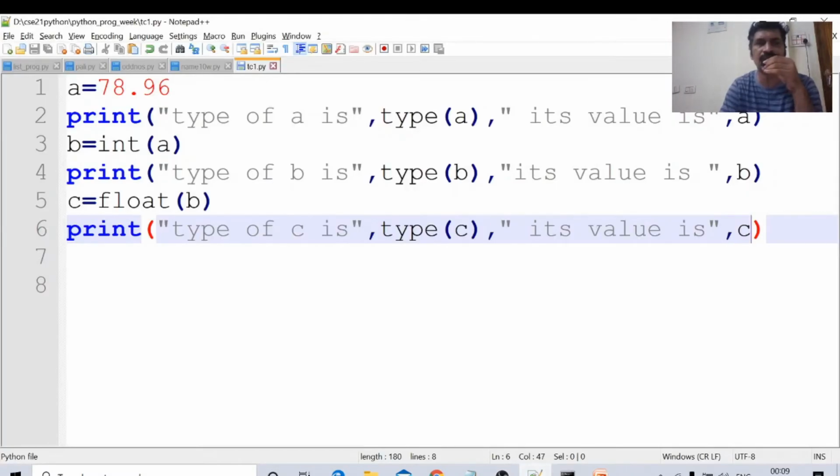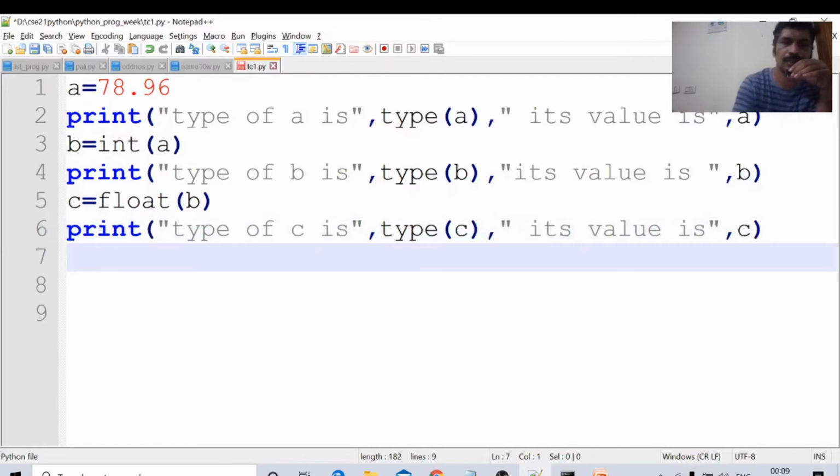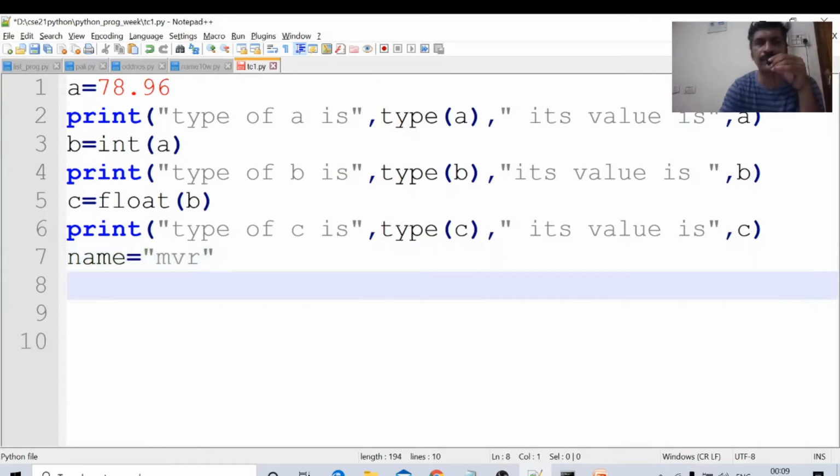Next we will see string. name equal to MVR. name is a variable. What is the type of the variable name? The type of the variable name is string.